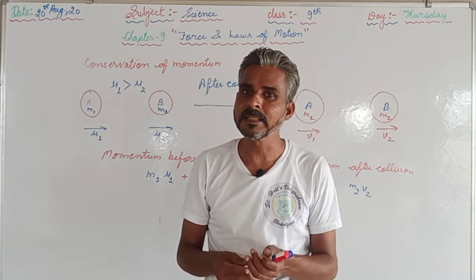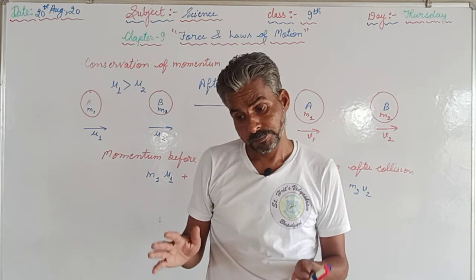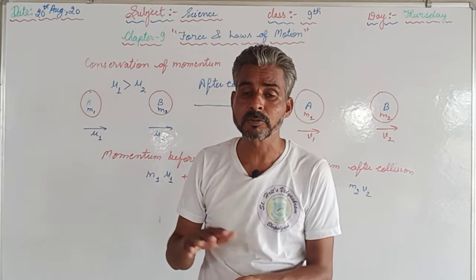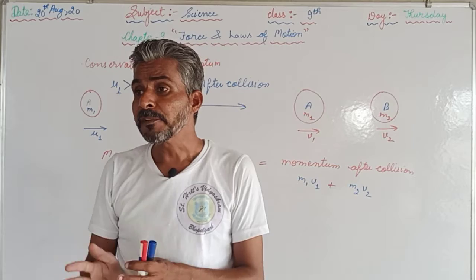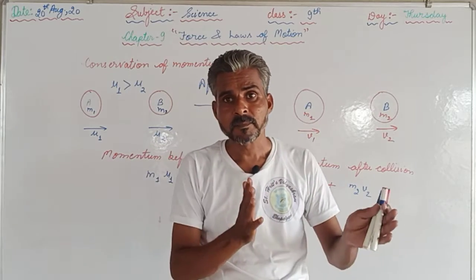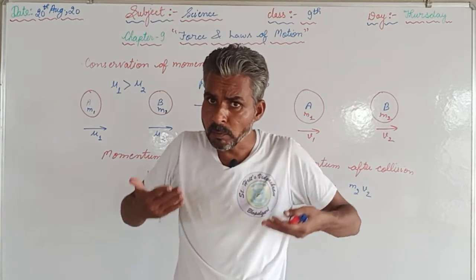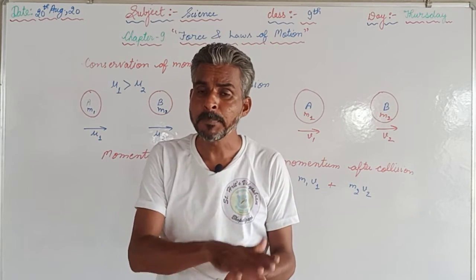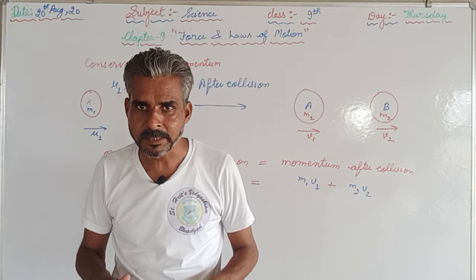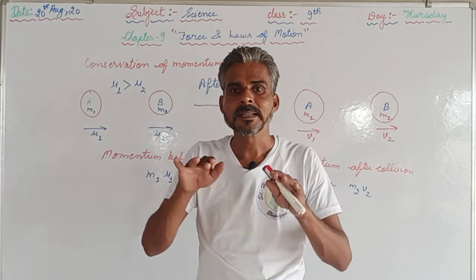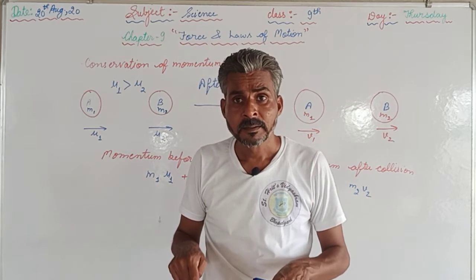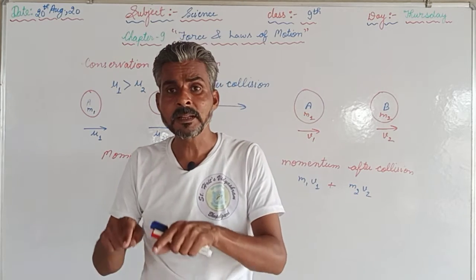If someone is sitting in the bus and the bus is at rest, that person is also at rest. But if the bus starts suddenly, the lower portion of that person which is in contact with the bus, whether sitting or standing, comes into motion. If someone is standing, his feet are in direct contact with the bus.